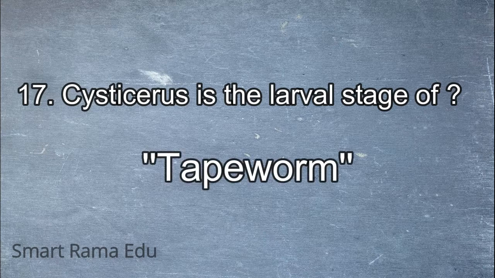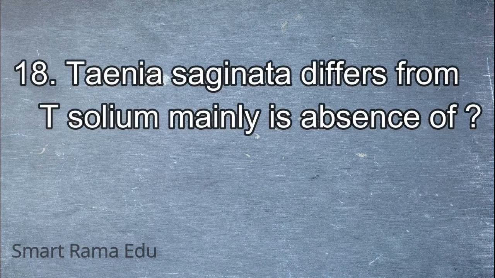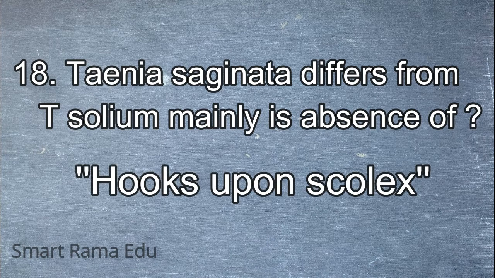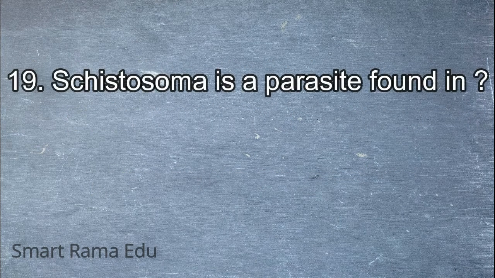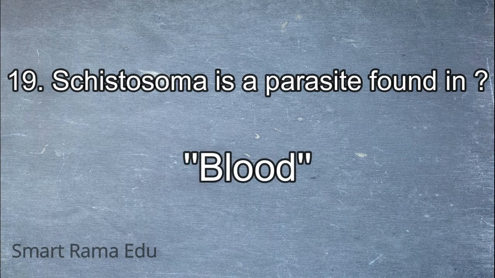Next question: Cysticercus is the larval stage of? Answer: tapeworm. Next question: Taenia saginata differs from T. solium mainly in its absence of? Answer: hooks upon scolex. Next question: Schistosoma is a parasite found in? Answer: blood.